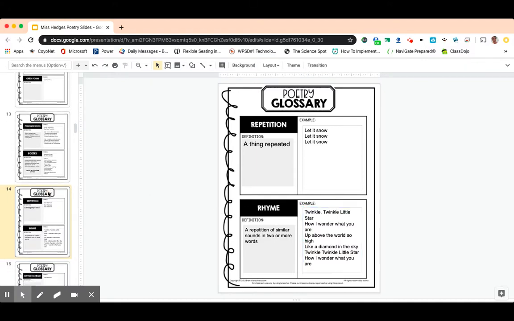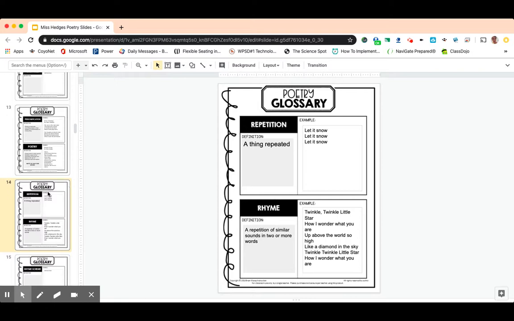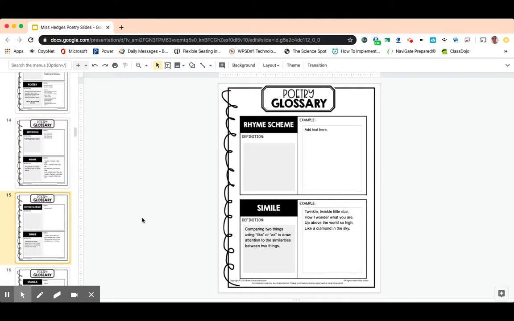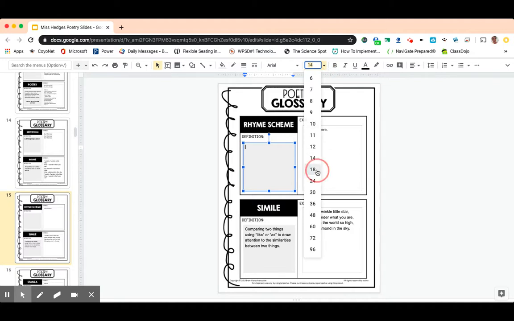So let's go ahead and now we're going to move on to rhyme scheme on slide 15. So just the next one, okay? So let's go ahead and do the definition for rhyme scheme, which is a pattern of rhymes that comes at the end of each verse or line in poetry.